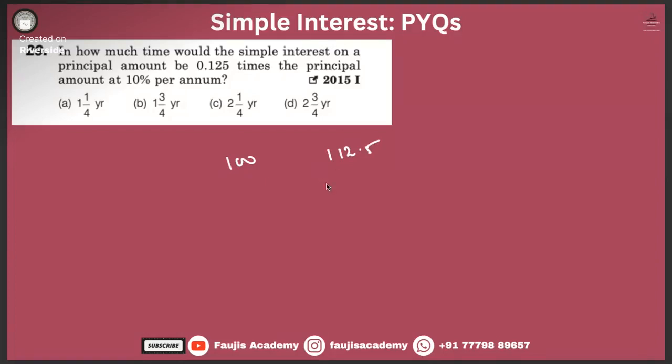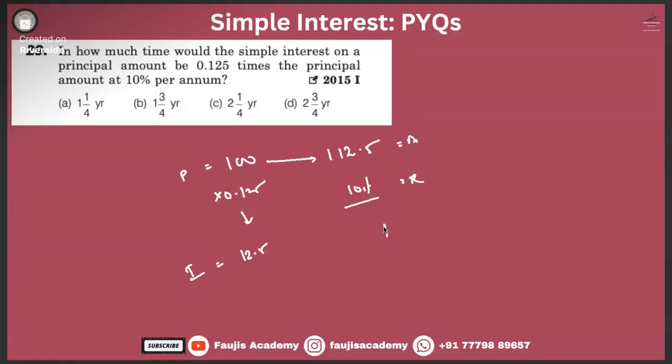112.5, right? In how much time would the simple interest on a principal amount be, then only this value becomes 0.125 times. How much is that? 12.5. This will be our interest, this will be the principal, this will be our amount. Rate they have already given, 10%. Can you find the time, guys?